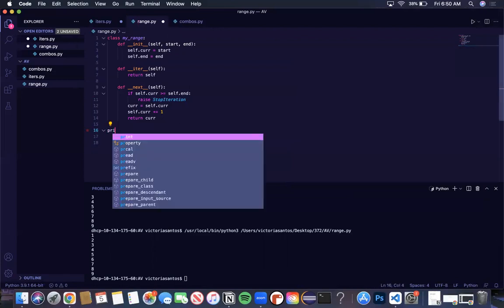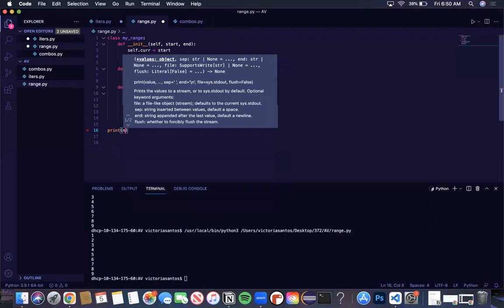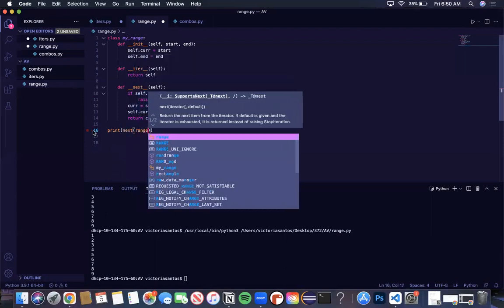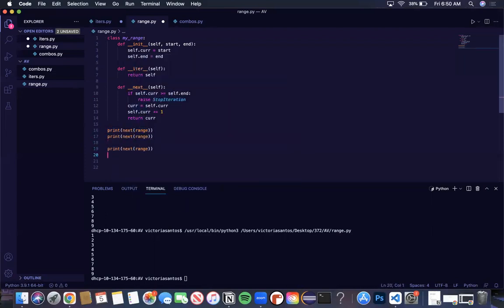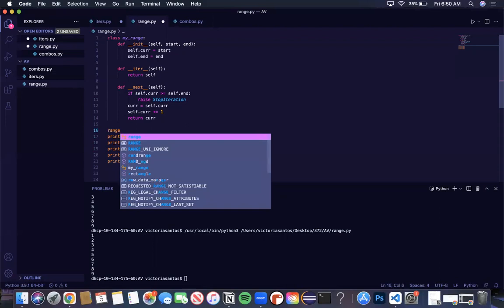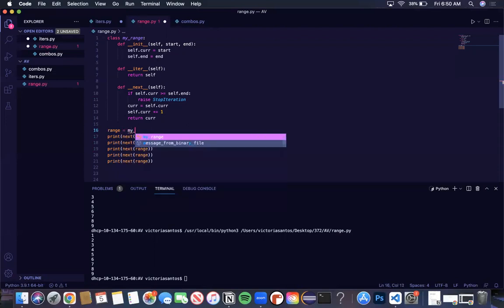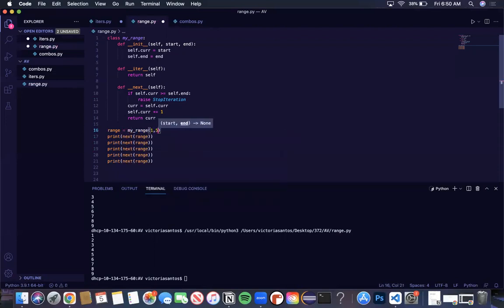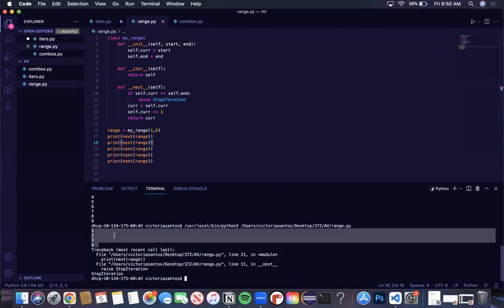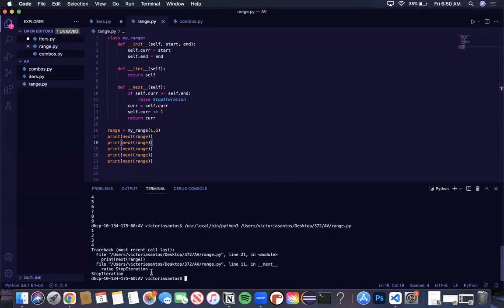And then similarly, if we wanted to do it more primitively, and say we did this, it would print as expected and then raise that StopIteration exception as necessary.